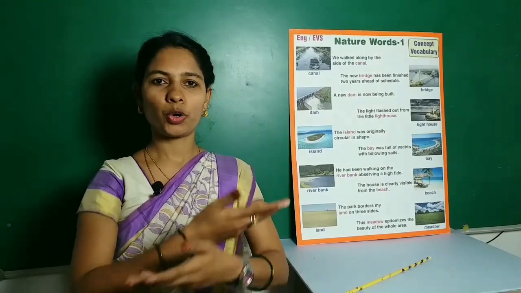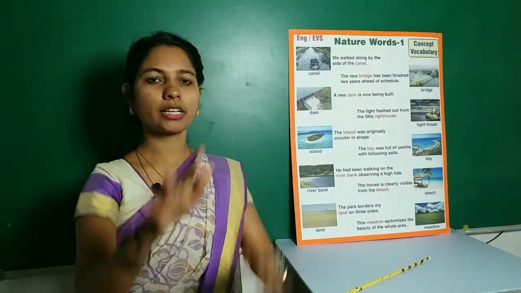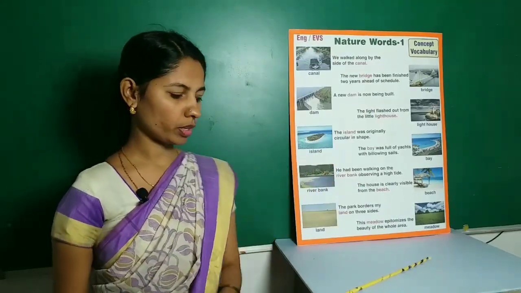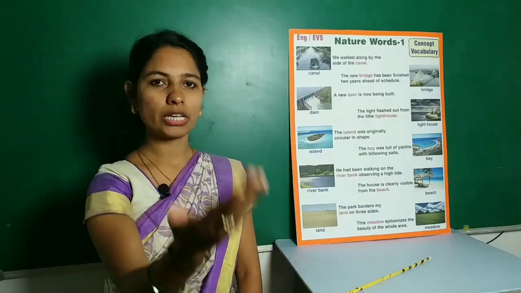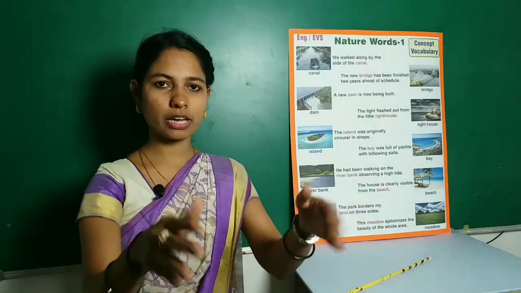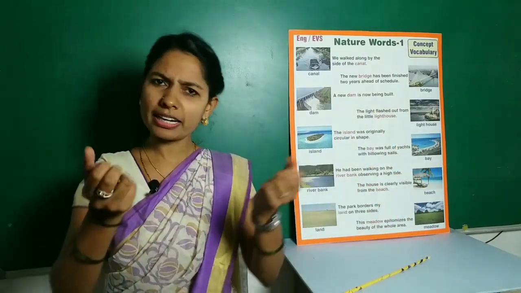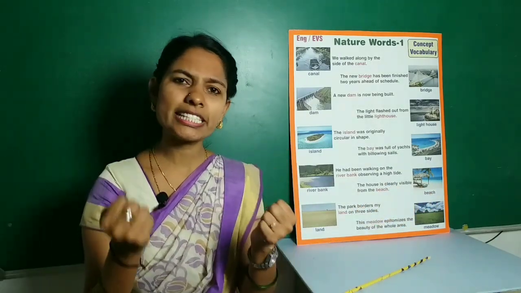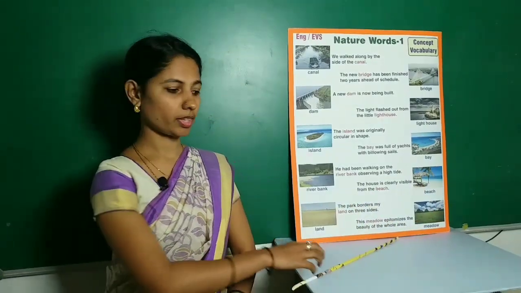Hi children, what do we see around us? We see plants, trees, hills, rivers, waterfall. We have nature all around us. We go to sea beach, we go to hillside, we go to riverside, we go to park. The bounty of nature attracts us. Nature is beautiful. Nature is enchanting. We are all the children of nature.